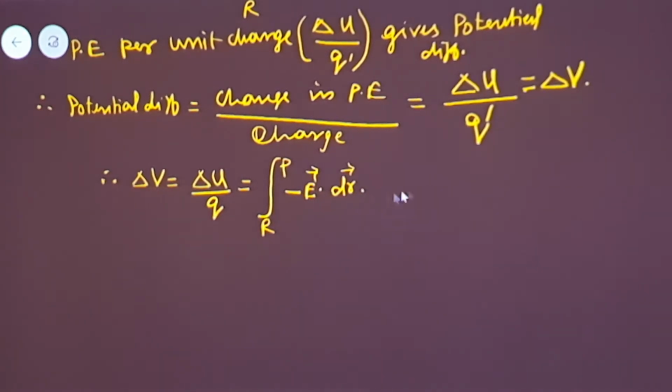And this change in potential is measured in a unit called the volt. I think you will be very clear with this.